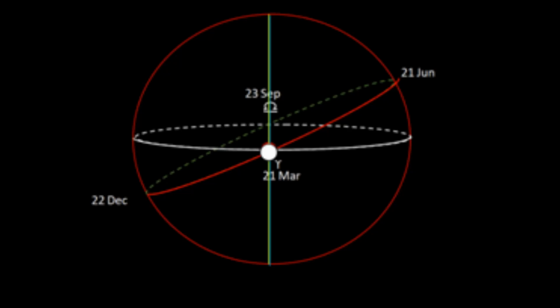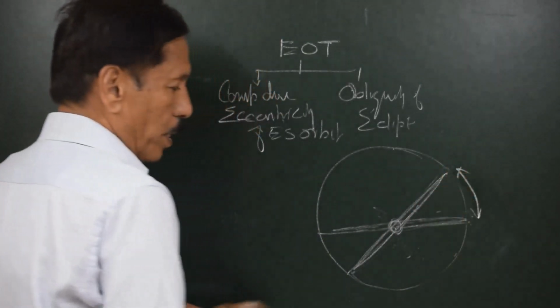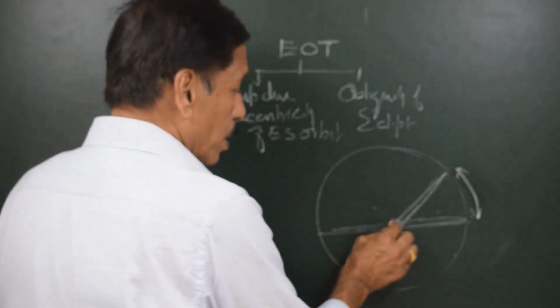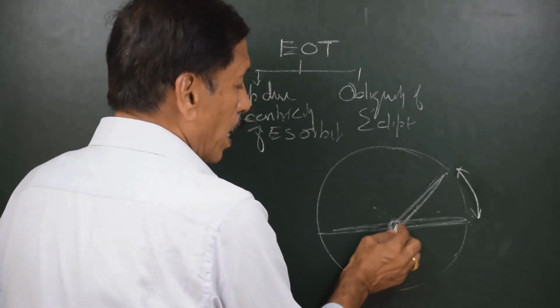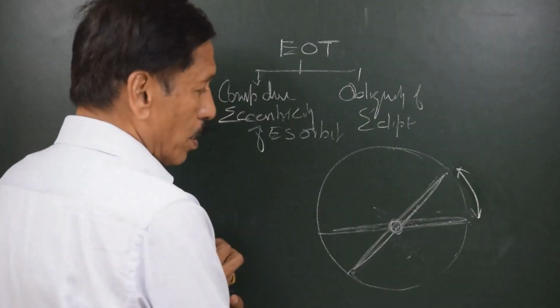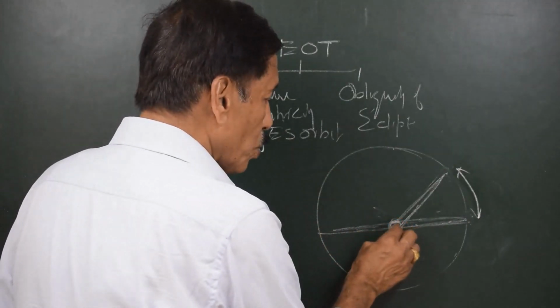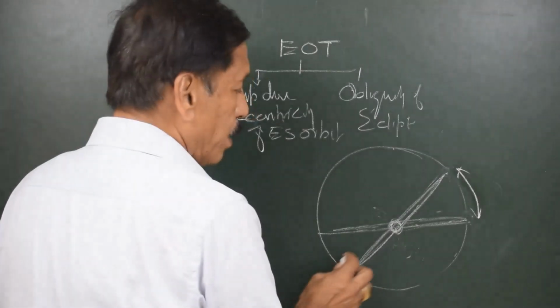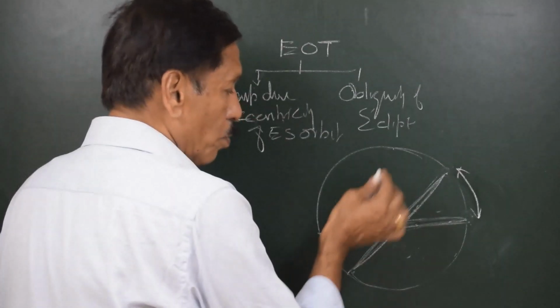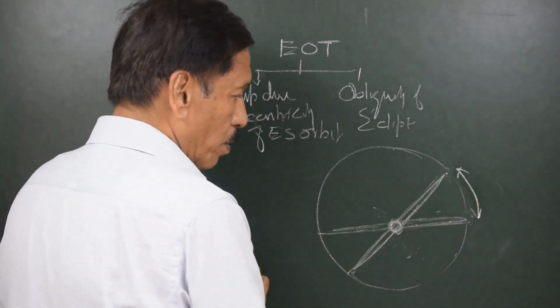Now to understand this component, which is because of the obliquity of ecliptic, because the sun moves on ecliptic and the time because of the sun is measured along the equinoctial, what kind of problem can arise? So let us say that there are two suns over here. Once again, they start together, both move at uniform speed, but one moves on ecliptic, other moves on the equinoctial.